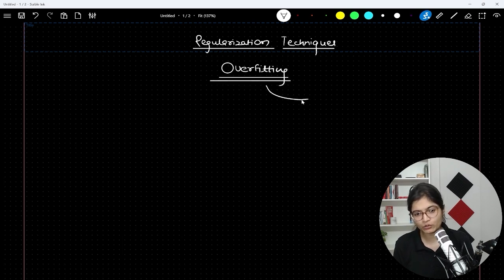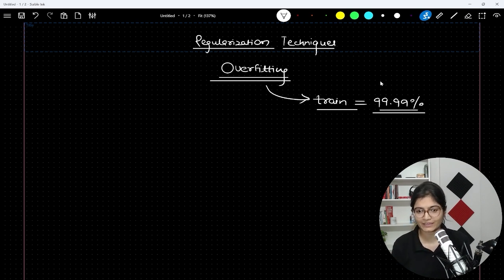Whenever we talk about overfitting, let's say we have trained our model on training data and we got some accuracy. At the time of training, you will be able to have a very good accuracy, maybe 90%, maybe 99.99%.